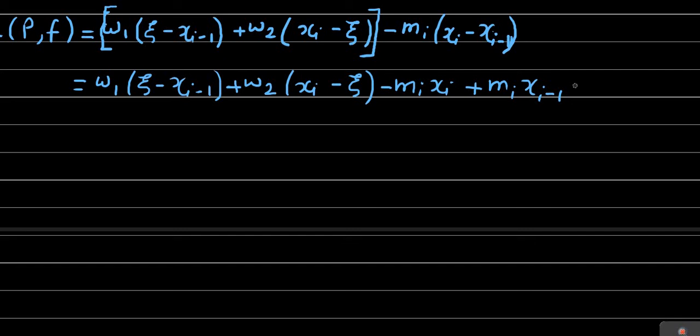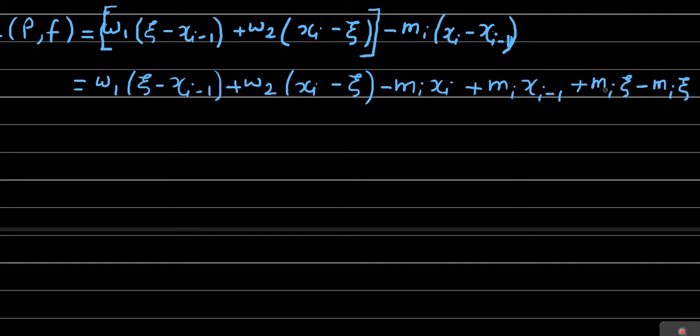Then next, as told just now, we are going to add and subtract one term here, and that term is mi into xi. We have added it, and we will subtract it, minus mi into xi. Why is it so?